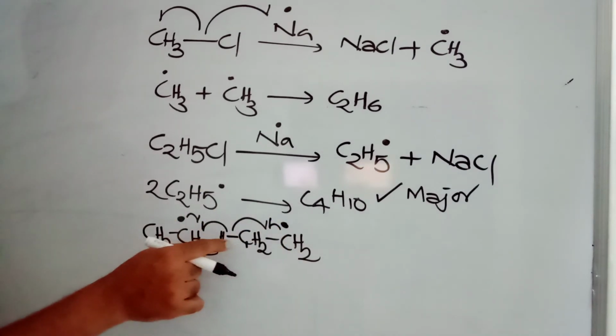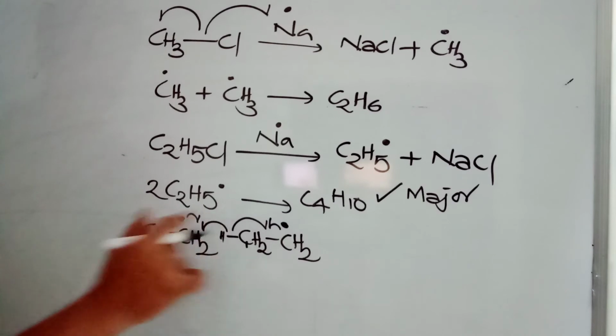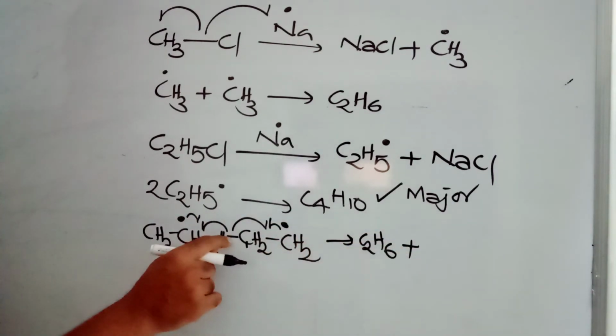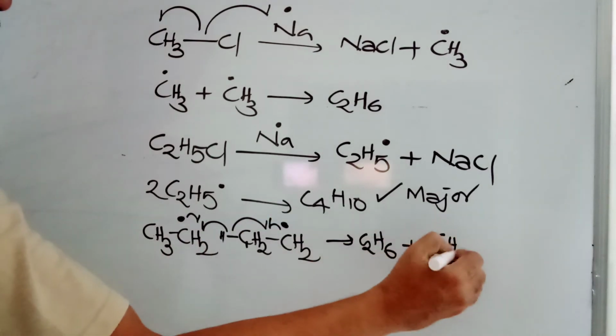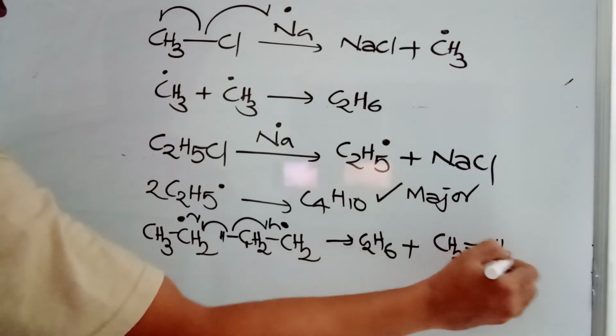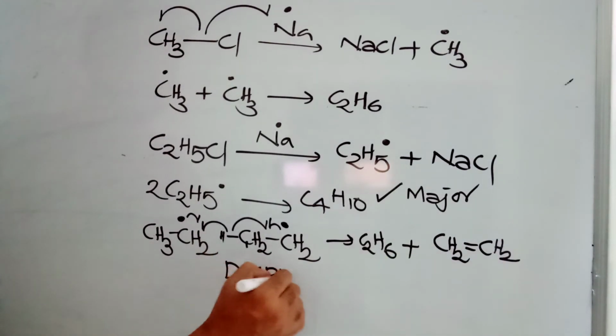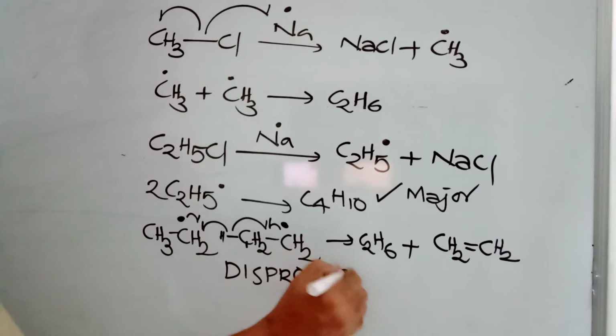This hydrogen along with its electron is coming this side, and you are getting here C2H6. This bond is coming here, this electron and this one electron are forming a double bond here, CH2 double bond CH2. So in alkane and in alkene, you can say this reaction as disproportionation reaction.